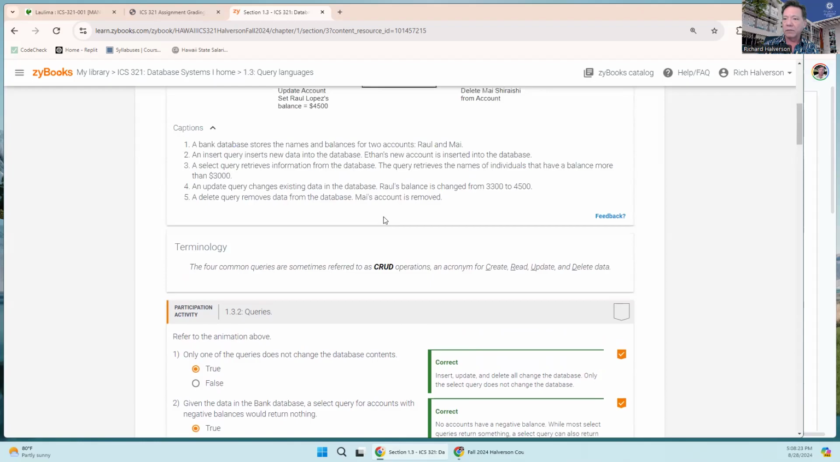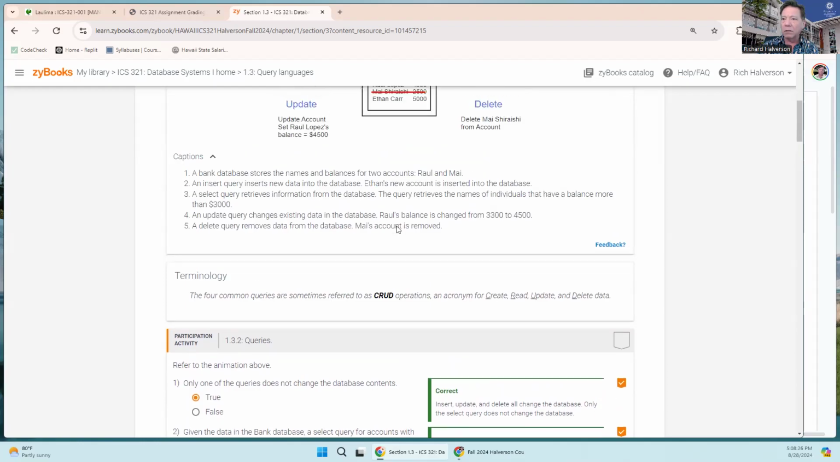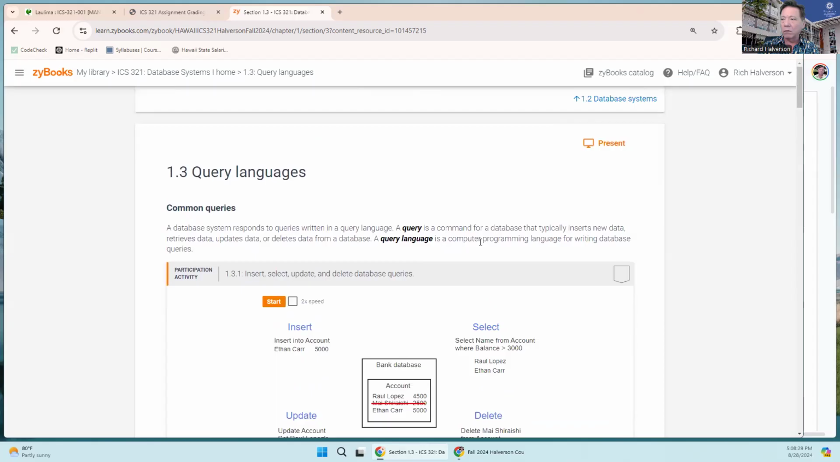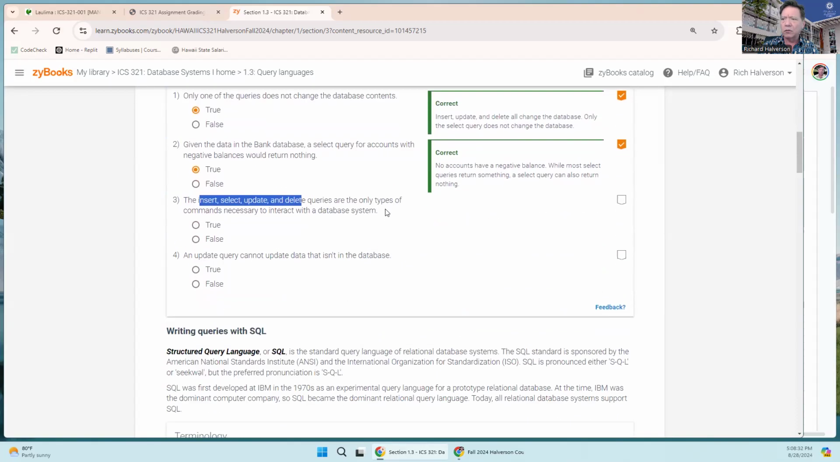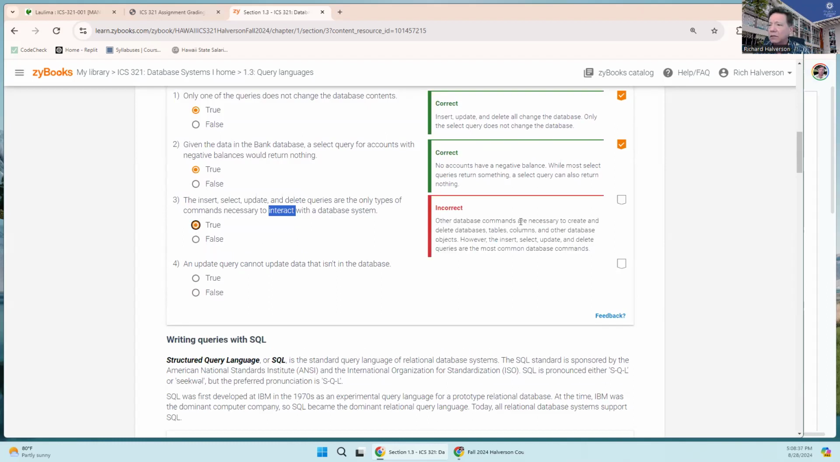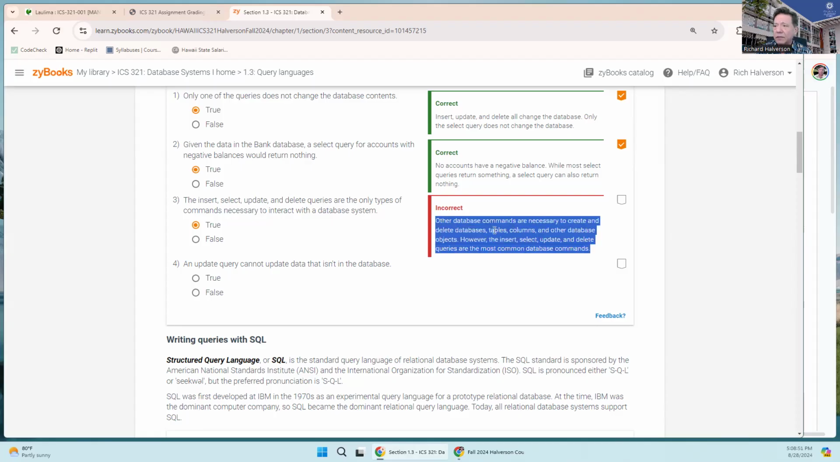I don't know, is the answer to that yes? Okay, I'm going to say yes, but other database commands are necessary to create. You have to create the database. I thought this was just interacting. I thought once everything is there, you have the tables all created already, but no. Necessary to create and delete databases, tables, add columns, delete columns, and all that. These, however, are the most common database commands, the ones that are used to interact with the database system.